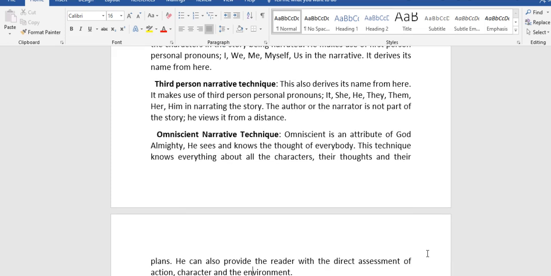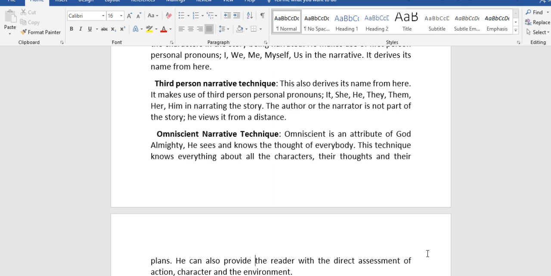The next one is third-person narrative technique. This also derives its name from the third-person personal pronoun. It makes use of third-person personal pronouns, it, she, he, they, them, her, him in narrating the story. The author or the narrator is not part of the story. He views it from a distance; the person narrating is not part of the events in the novel.